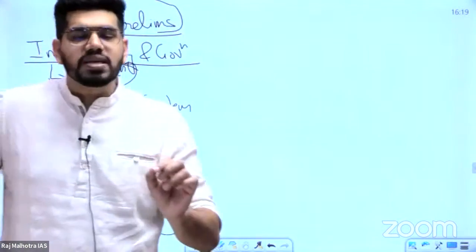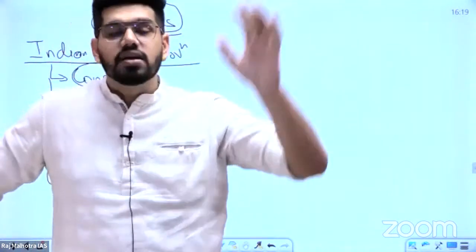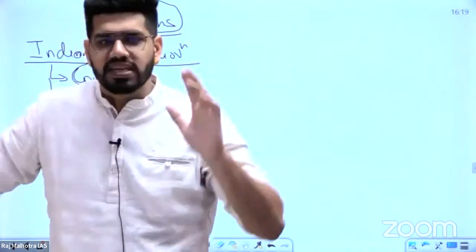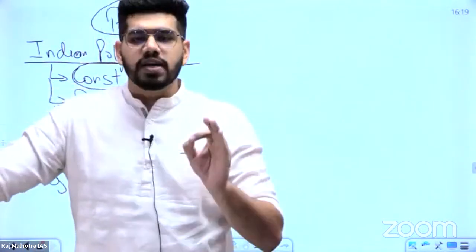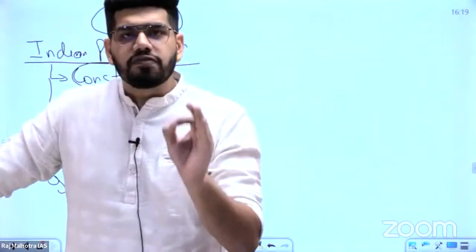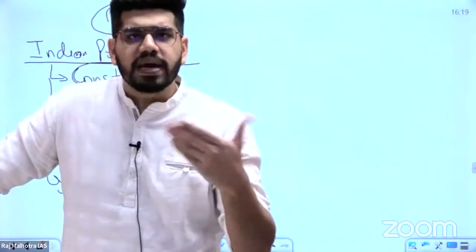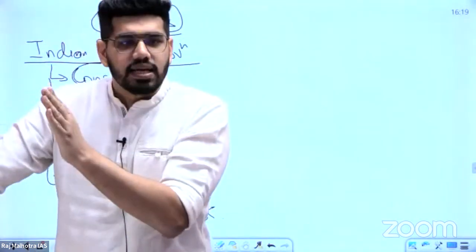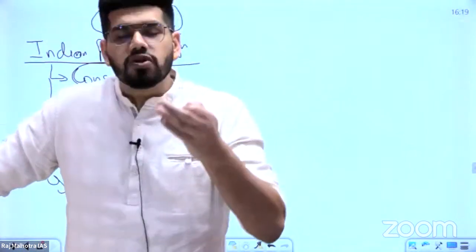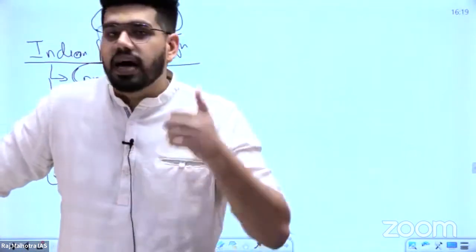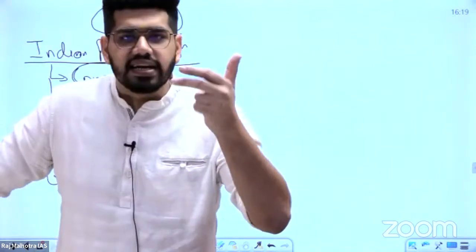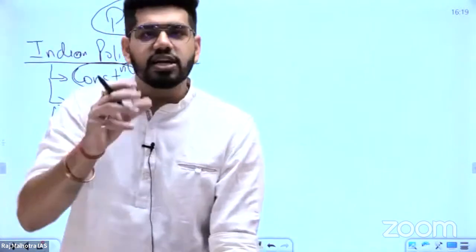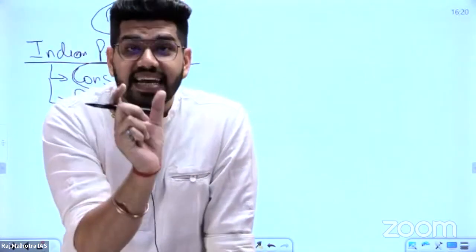For example, UPSC has said rights and issues, etc. UPSC asked a previous year question from prelims. I'm talking about prelims, then I'll go to mains as well. UPSC asked a question in prelims related to the right to marry a person of your own choice: which of the following articles includes the right to marry a person of your own choice as a fundamental right? Article 14, Article 15, Article 19, Article 21. The answer was Article 21. So this is what rights and issues is.